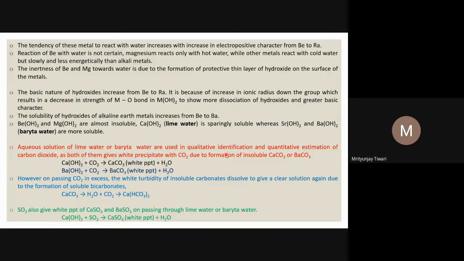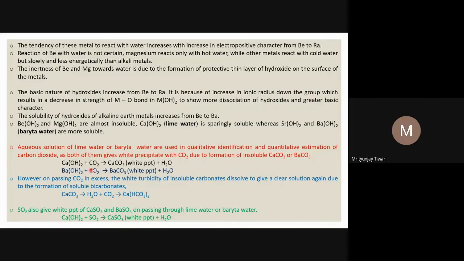If you pass it into calcium hydroxide, the lime water, or barium hydroxide, what happens? They form a precipitate of calcium carbonate or barium carbonate. The hydroxide forms carbonate, a white precipitate, as you can see in the test tube. Once the white precipitate forms, it means the carbonate of that particular cation is being formed.